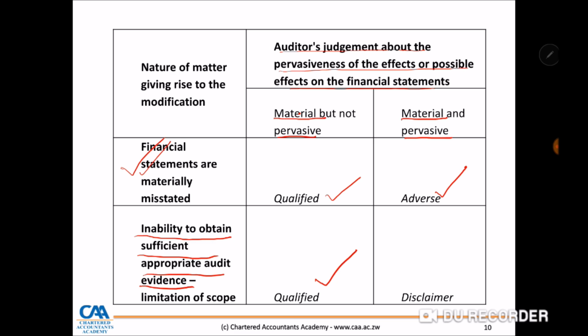Then, the limitation of scope is material and pervasive. First of all, it's material. The amount will affect the users' understanding of the financial statements. And also, we believe this missing information does not only affect one line item, therefore express a disclaimer. So make sure you clearly understand what an adverse opinion is and what a disclaimer of opinion is. When do I express a qualified opinion? Due to material misstatement or limitation of scope. This table is very important. It will be the conclusion in your steps of expressing an opinion on financial statements.